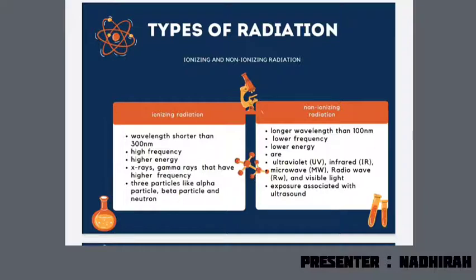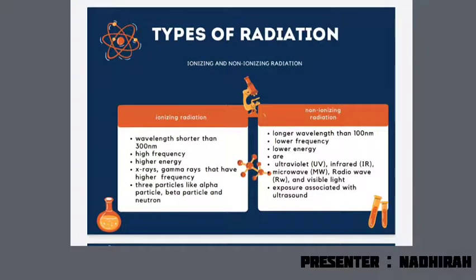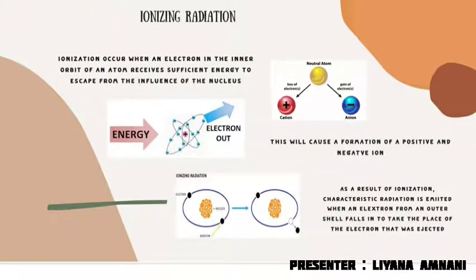Lastly, ionizing radiation has three particles: alpha particles, beta particles, and neutrons. Meanwhile, non-ionizing radiation exposure is associated with ultrasound imaging that is captured in real time. They can show movement of the body's internal organs as well as blood flowing through the blood vessels. So next I will be presenting about ionizing radiation.